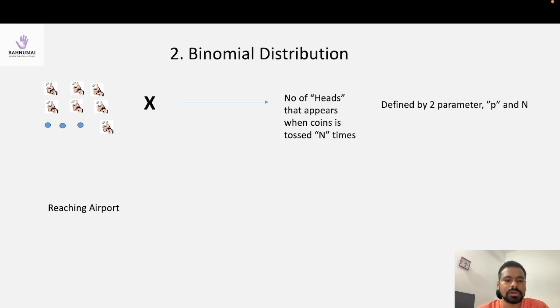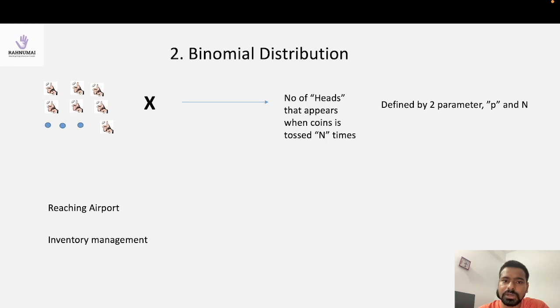If you take that into account, it will be helpful for you in some way. There is another example. Suppose there is a shopping mall and 1,000 people come every day. I will be interested in knowing whether all the customers will buy stuff or not: whether 1 will buy, 2 will buy, 3 will buy, or all 1,000 will buy. That way the shopkeeper can maintain the inventory, not keeping too much or too little. Suppose the inventory is meant only for 10 people and 1,000 people are coming, then 990 people won't get the stuff. So this is also a relevant distribution for this scenario.